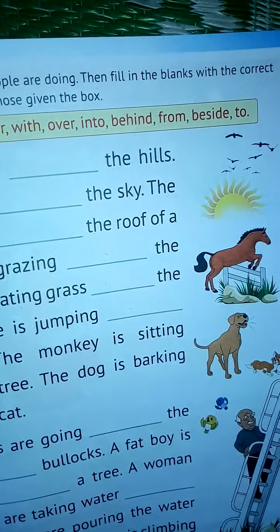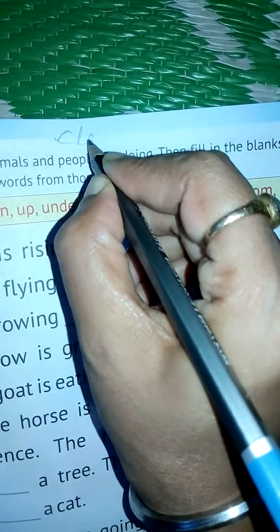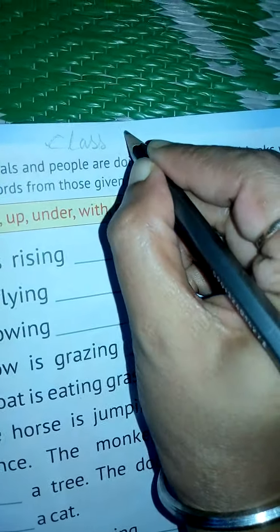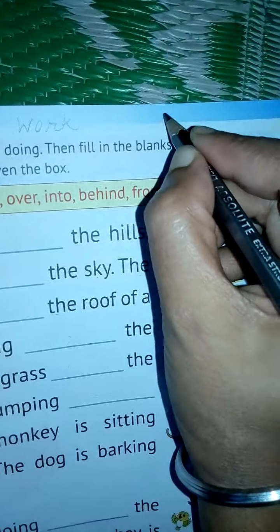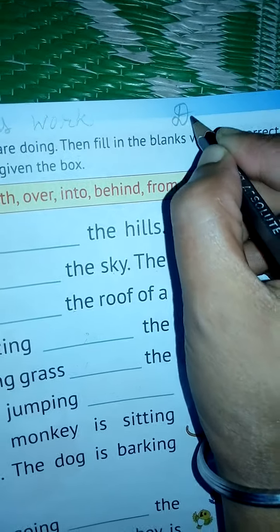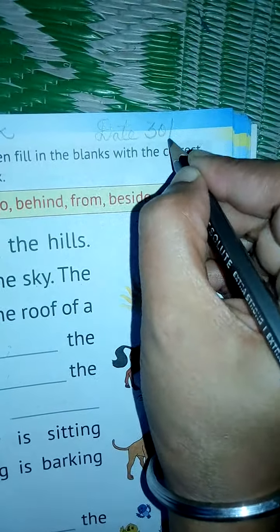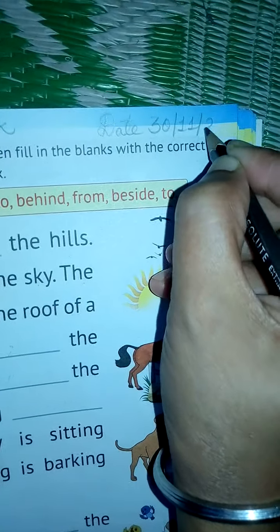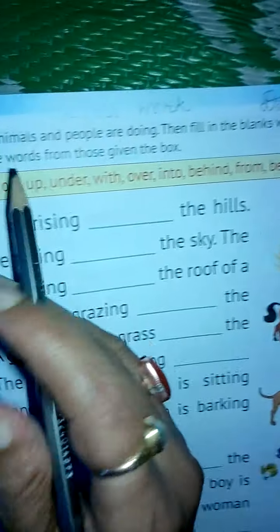Okay. So let's start. First of all, you have to write CLASS class, then WORK work. Like every day, you write here again DATE date. Today's date is 30 oblique, month is 11 oblique, 2021 is the year. You all know about it, year.